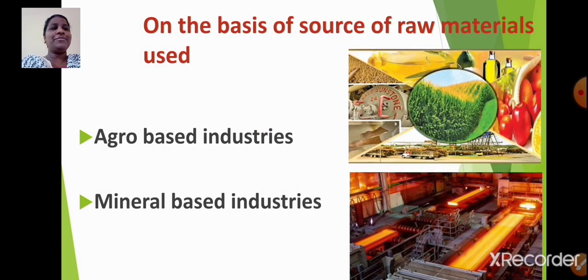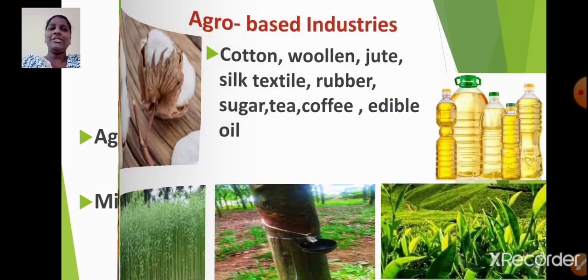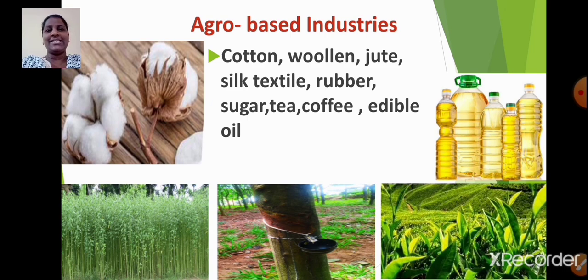On the basis of source of raw materials used, industries are classified as agro-based industries and mineral-based industries. Now let us talk about agro-based industries. These industries depend upon agriculture for their raw materials. Example, cotton, woolen, jute, silk textile, rubber, sugar, tea, coffee, edible oil.